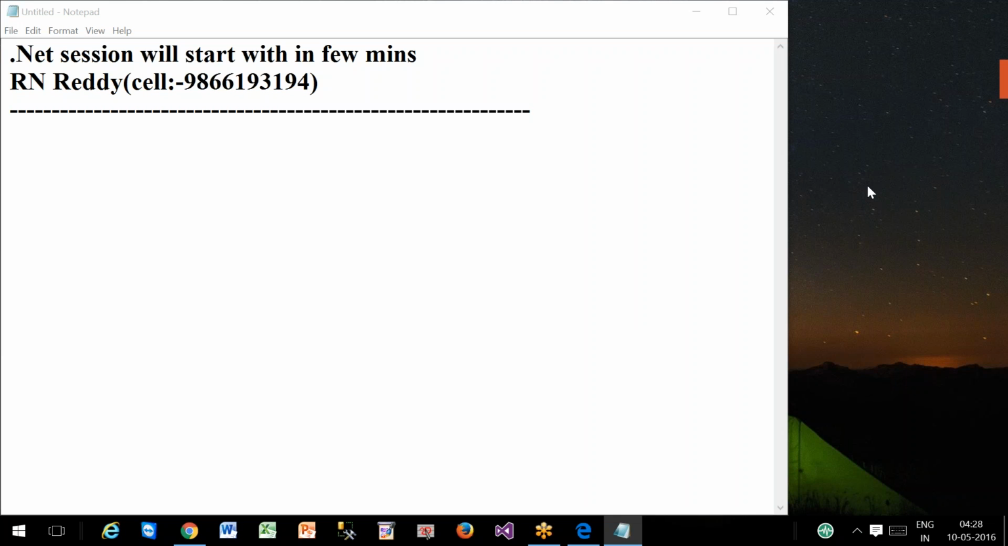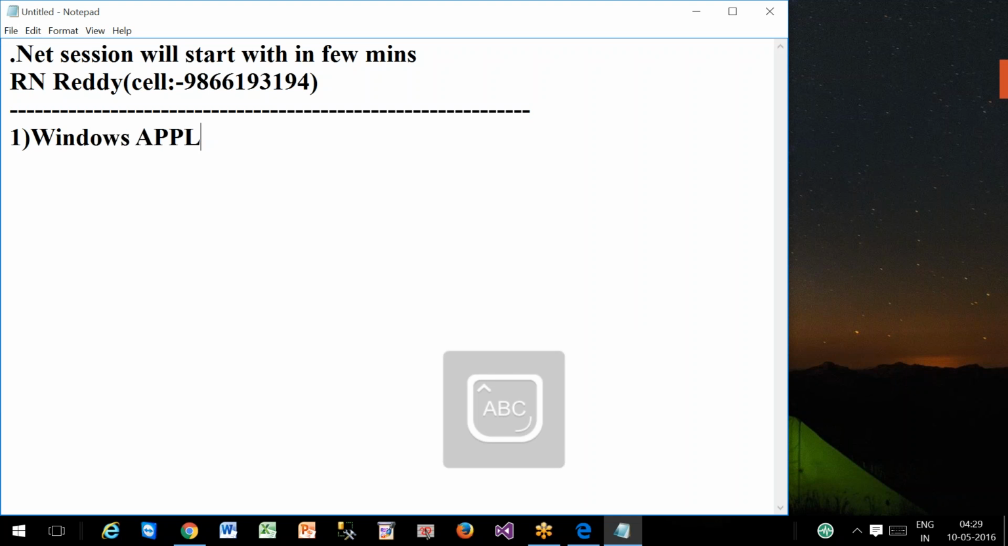Discuss Windows application, web application. Last class we discussed the types of applications which we can develop by using the .NET platform. What are the types of applications which we can develop by using .NET? One is Windows application.